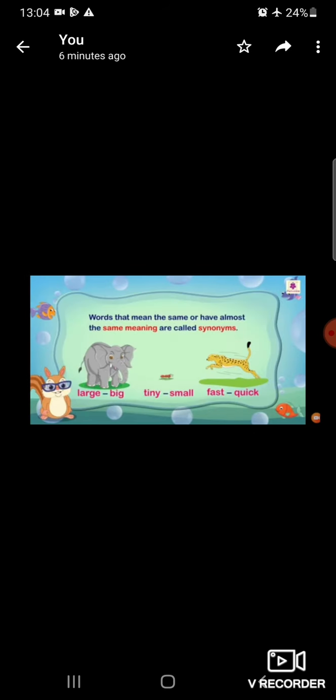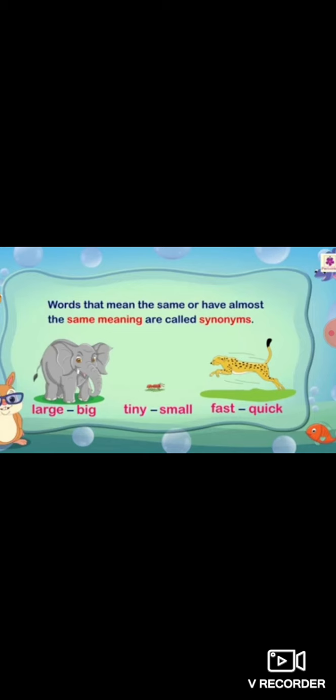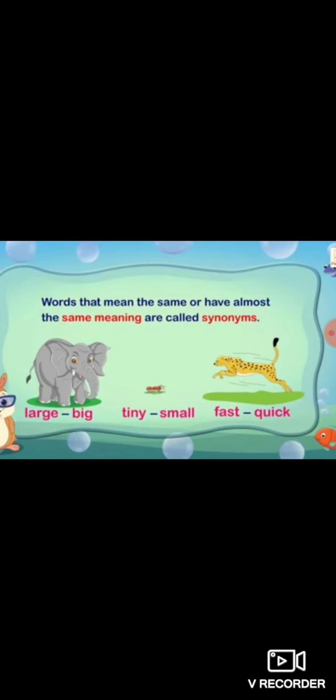Synonyms. What do you understand by synonyms, children? Synonyms are the words that mean the same or have almost the same meaning. Synonyms are words which have almost similar meaning. For example, large, big, colossal. These three words are synonyms because they have the same meaning. Tiny, small, right? Fast, quick, rapid. So these are some of the synonyms.